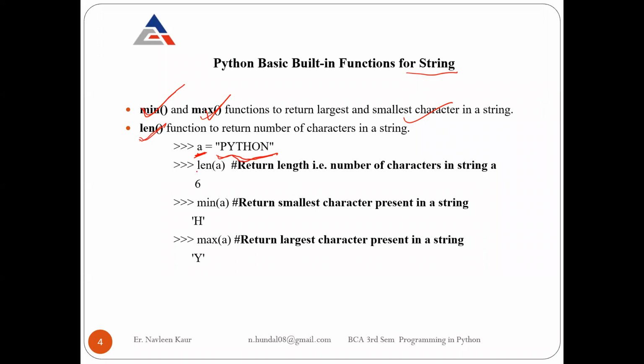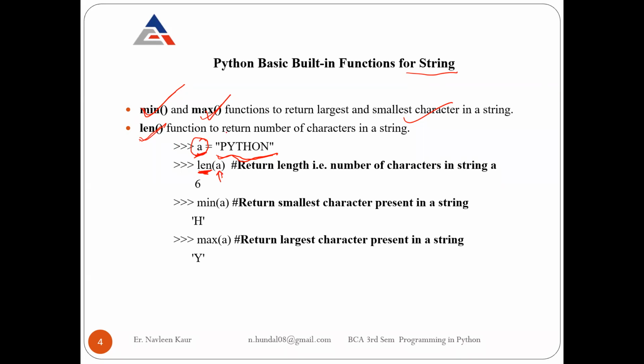Okay, now I'm applying the very first function, which is length. So what do I have to write? I have to write the name of the function, which is len. And then in the brackets of the function, I have to pass that string's name whose length I want to check. So to the length function, I am passing this string's name.